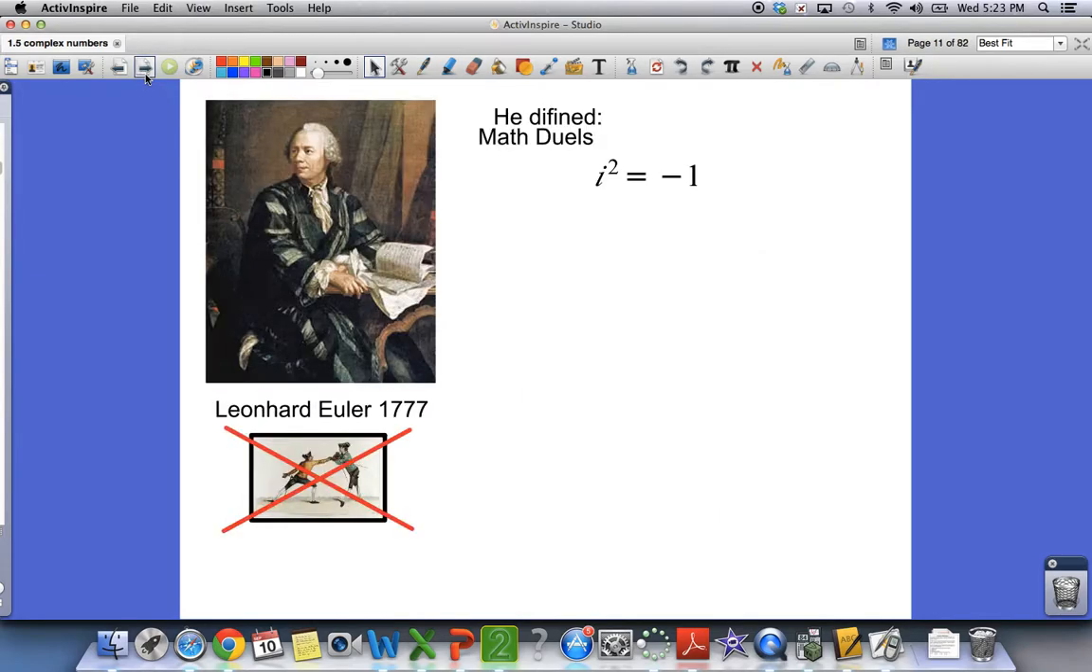Not until the late 1700s, 1777, a guy named Euler comes along. Now at this time, there is no such thing as math duels. The only way to become famous as a mathematician is to find something new and let the entire world know about it as soon as possible. He ends up taking this imaginary number i, and this is what he defines. He says i squared is equal to -1. This is the definition of an imaginary number. This imaginary number i, or complex numbers, we'll soon start to call it.